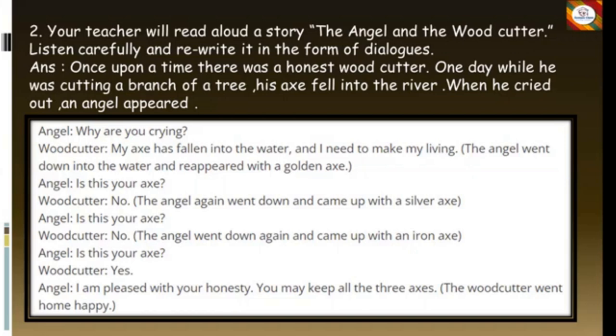Okay, so here it shows that honesty has paid him again, because the angel first brought a golden axe for him and then silver, but he did not accept it because it was not his. So at last, the angel was pleased by his honesty and gave him all three axes as a gift. So here again we have this example of honesty is the best policy. Based on that, the story is given and you have to write it in dialogue form. I hope I made it clear.